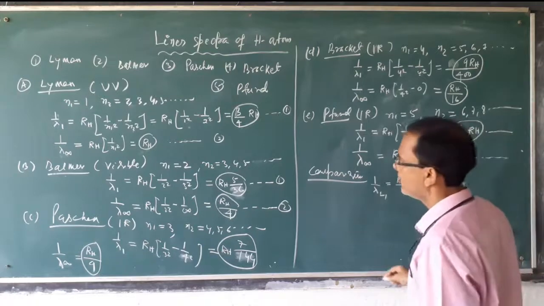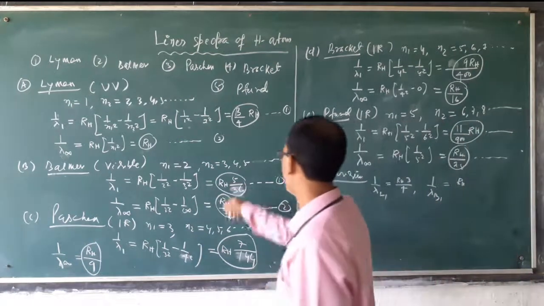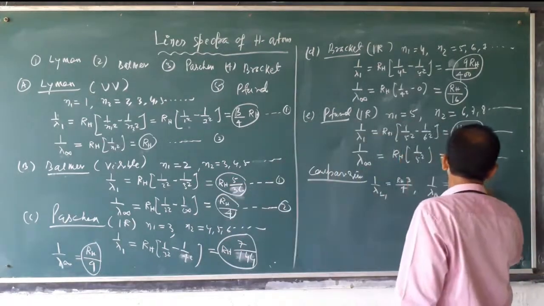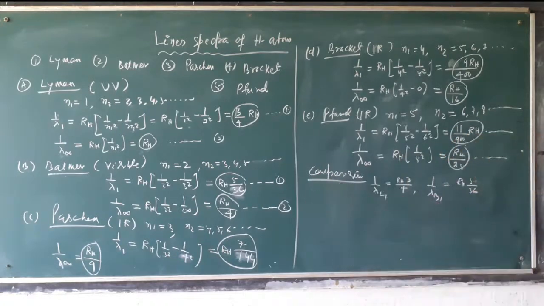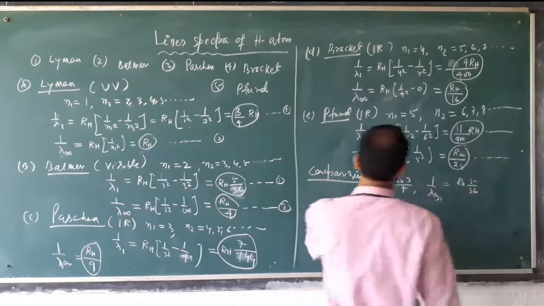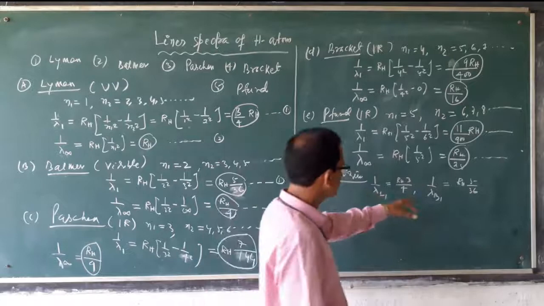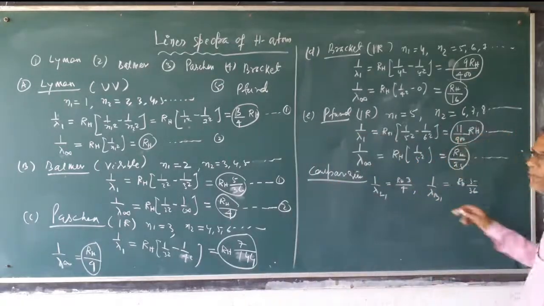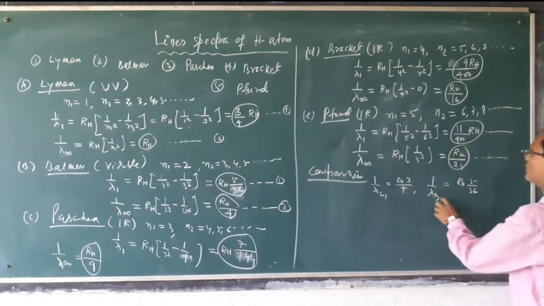RH how much? 5 by 36. 5 by 36 as for the calculation. So if you think this, here, what is the wavelength? Just to see, compare the wavelength 1 by lambda 1, 1 by lambda 2.